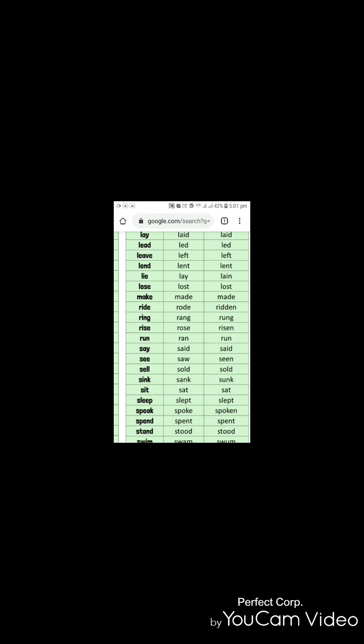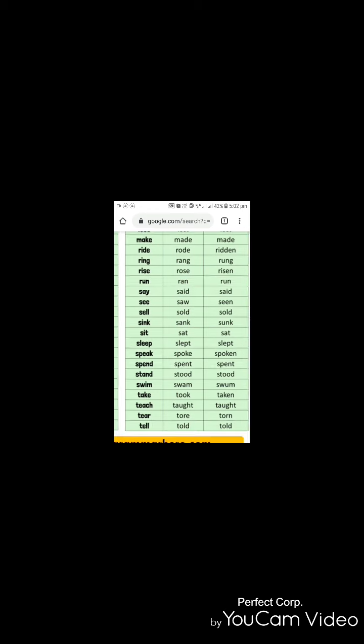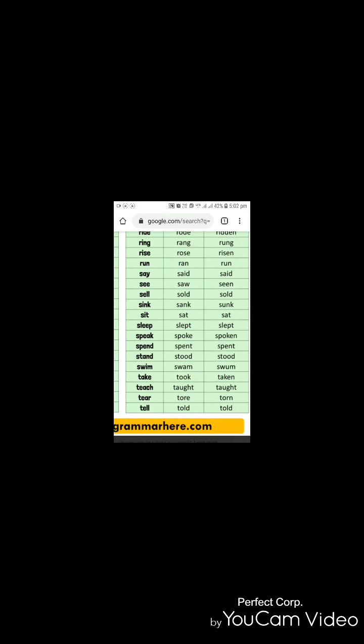And we don't have seeing for this verb. We only say watching. Okay. Sell, sold, sold. Sink, sank, sunk. Sit, sat, sat. Sleep, slept, slept. Speak, spoke, spoken. Spend, spent, spent. Stand, stood, stood. Swim, swam, swum.